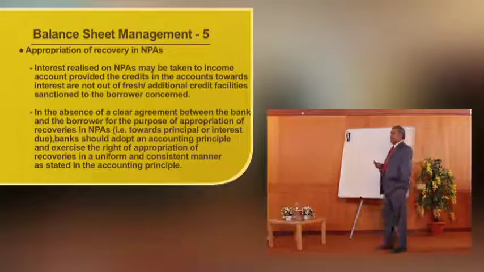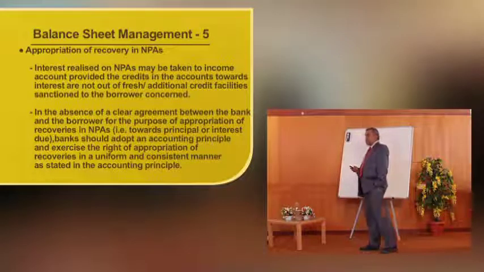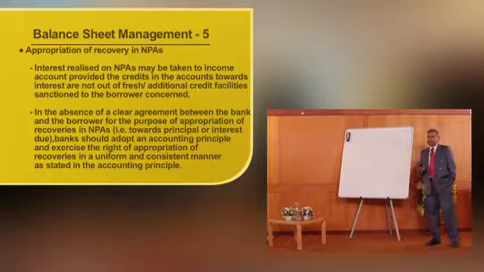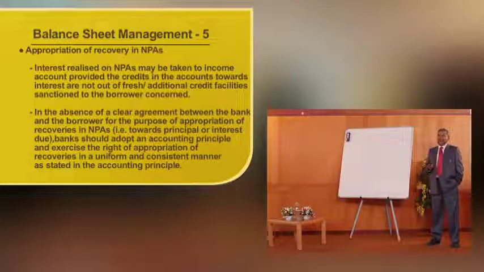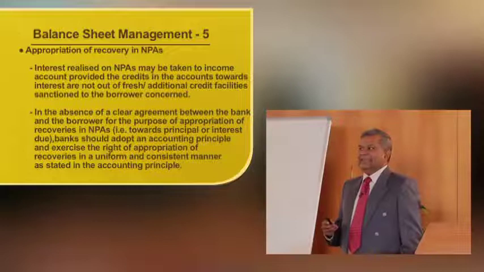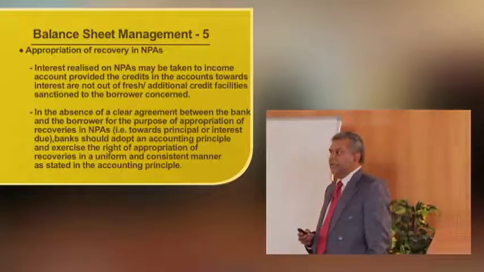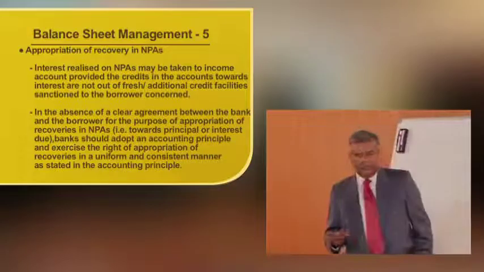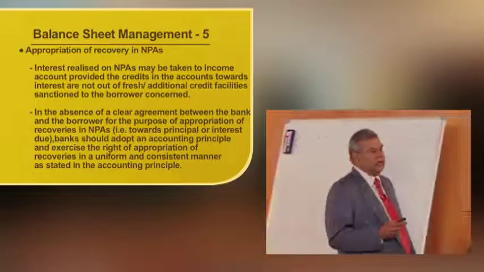In the absence of a clear agreement between the bank and the borrower for the purpose of appropriation of recoveries in NPA, that is towards principal or interest due, the bank should adopt an accounting principle and exercise the right of appropriation of recoveries in a uniform and consistent manner as stated in the accounting principles. This is called Clayton's rule.